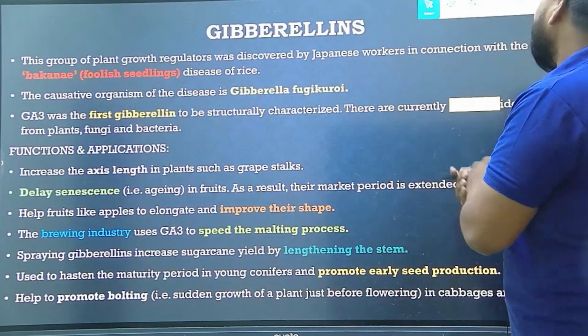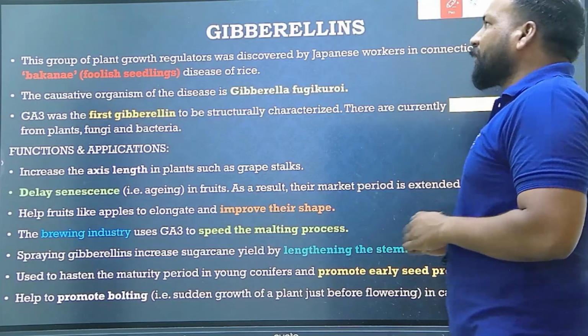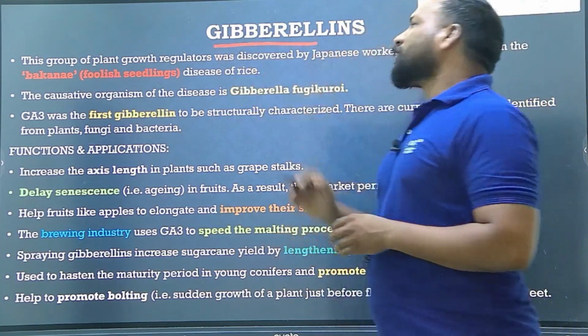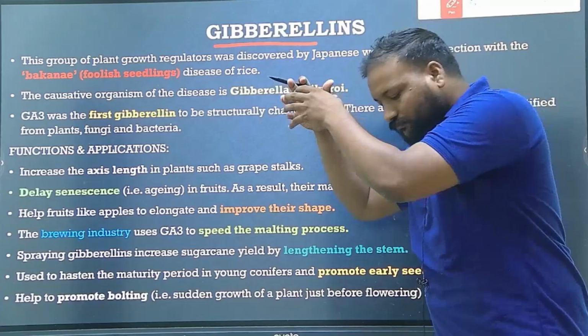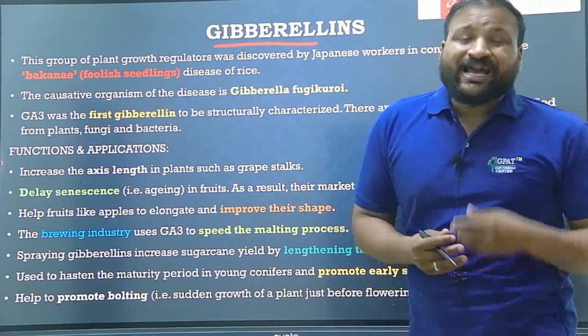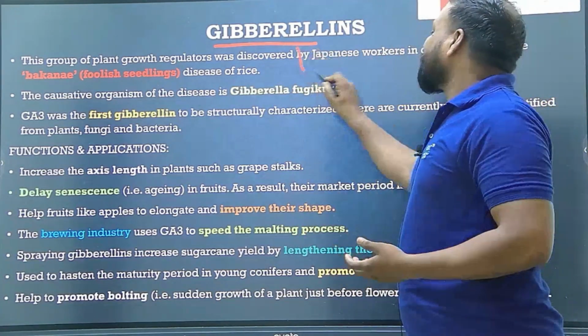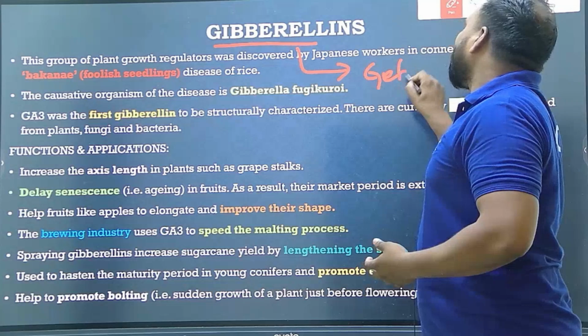That's all. Next, gibberellins. Very, very important. The name of this particular plant hormone has been written based on one skeleton, gibbane.